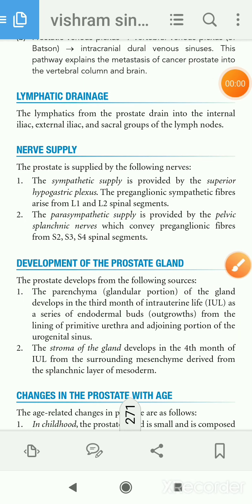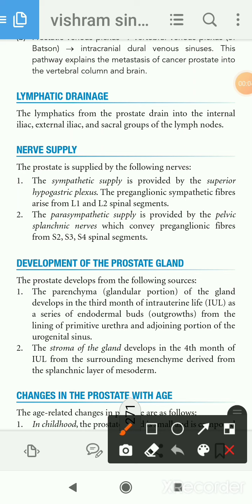Now the lymphatic drainage of the prostate. The lymphatics from the prostate drain into the internal iliac, external iliac and sacral groups of lymph nodes. The nerve supply is by the autonomic nervous system. The sympathetic supply is provided by the superior hypogastric plexus, which is formed by the lumbar 1 and lumbar 2 spinal segments, and the parasympathetic supply is by the pelvic splanchnic nerve, which is formed by the sacral 2, 3 and 4 segments of the spinal cord.